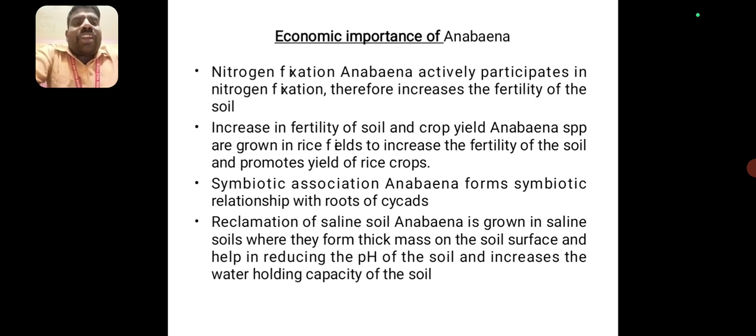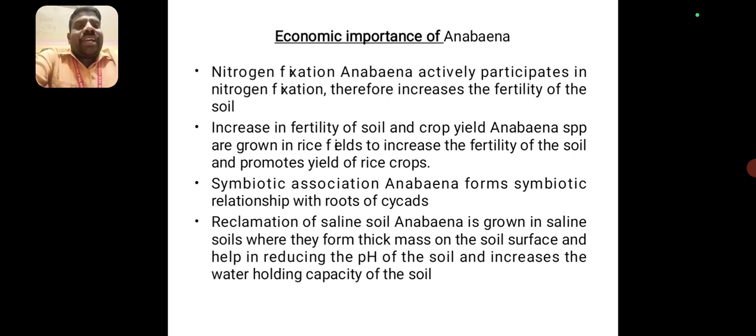So, the economic importance of Anabaena: nitrogen fixation, increasing soil fertility, symbiotic relationship, and reclamation of soil. Anabaena actively participates in nitrogen fixation and therefore increases soil fertility. Anabaena fixes atmospheric nitrogen in the soil, so it increases soil fertility and crop yield. Anabaena species are grown in rice fields to increase fertility of the soil and promote the yield of the rice crop.